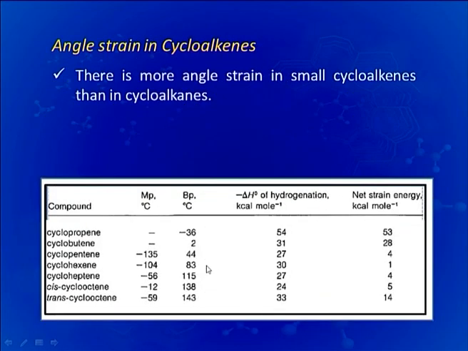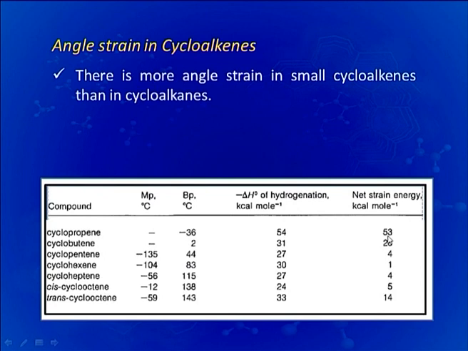Here we have shown the angle strain in cycloalkenes with the help of this data. You can see here cyclopropene, then cyclobutene, pentene, hexene, heptene and octene.